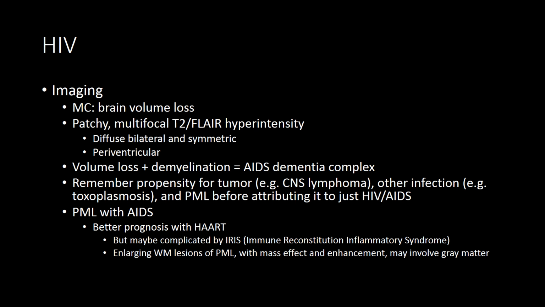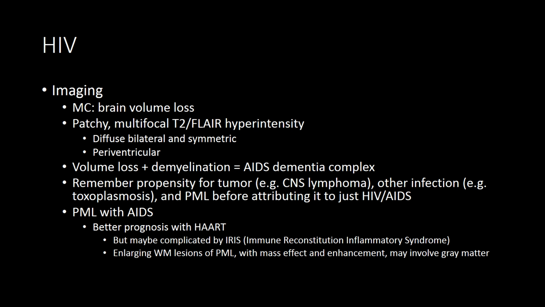Again, it has a similar appearance to PML in that it's multifocal T2 hyperintensity and it's patchy, but this tends to be diffuse, bilateral, and symmetric. This can be periventricular. And it's also important to remember the propensity for tumor and other infection before attributing something to just HIV/AIDS in a patient with this disease process. Again, it's really helpful to look for mass effect and contrast enhancement if you're thinking about tumor or infection in a patient with HIV/AIDS.